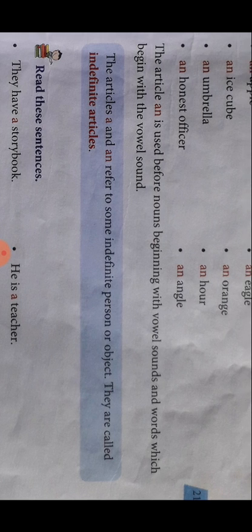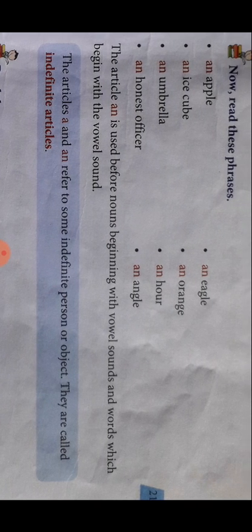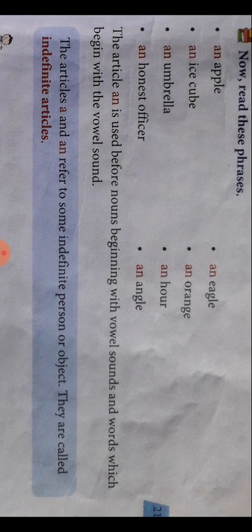See here, indefinite articles. What are indefinite articles? The articles a and an refer to some indefinite person or object. They are called indefinite articles. See this: an apple, an ice cube, an umbrella, an honest officer, an eagle, an orange, an hour, an angle.